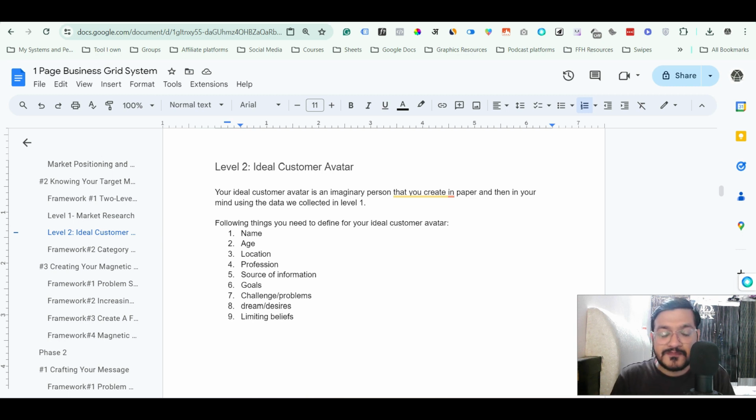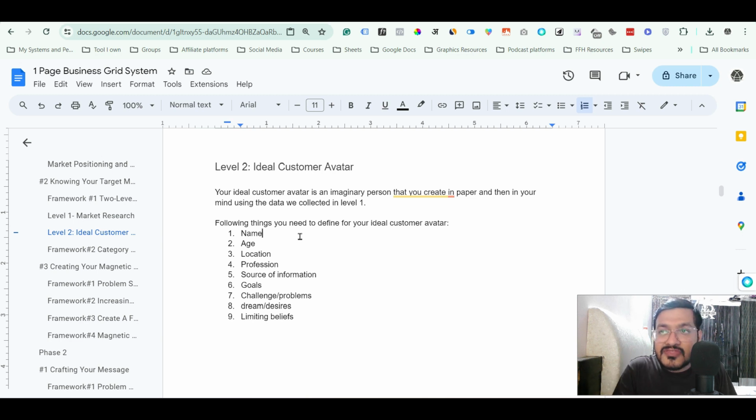Okay, so the first thing is the name. You give an imaginary name to this person. Why? Because when you give an imaginary name, it's very easy for you to imagine that person, because ultimately you have to keep this person in mind all the time when you are creating everything in your business.